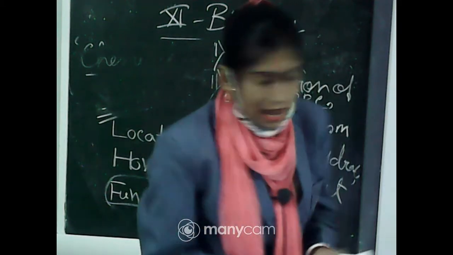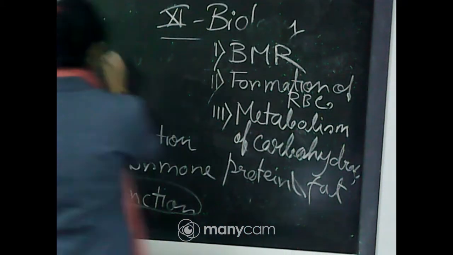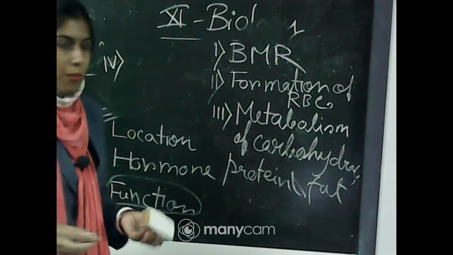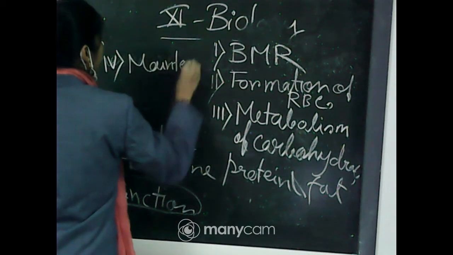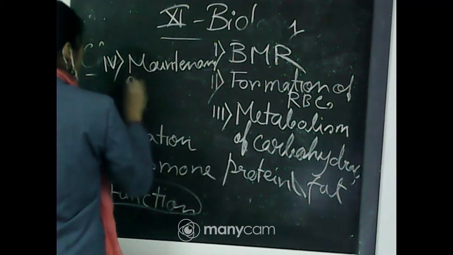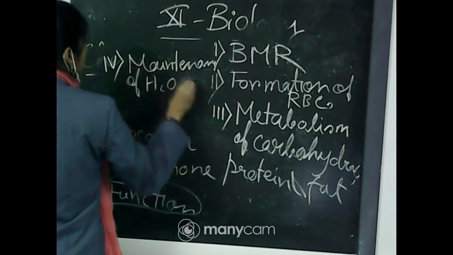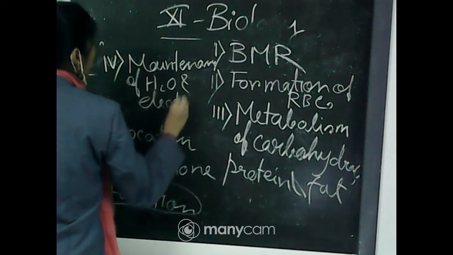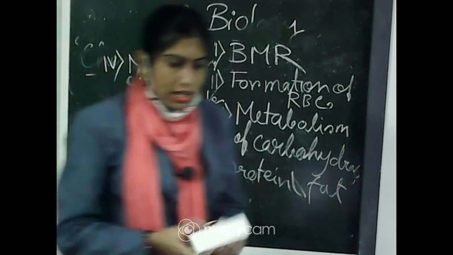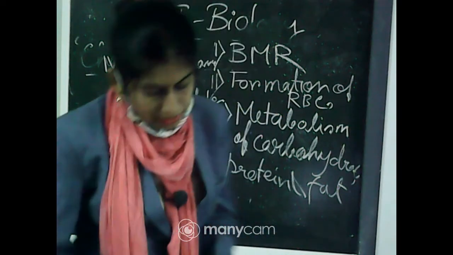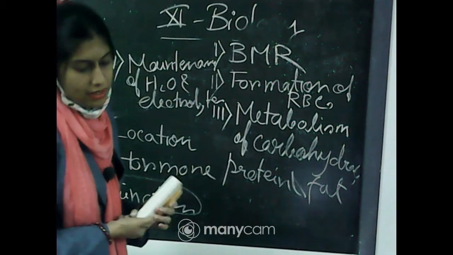Another important function is that it helps in the maintenance of water and electrolyte balance in the body.